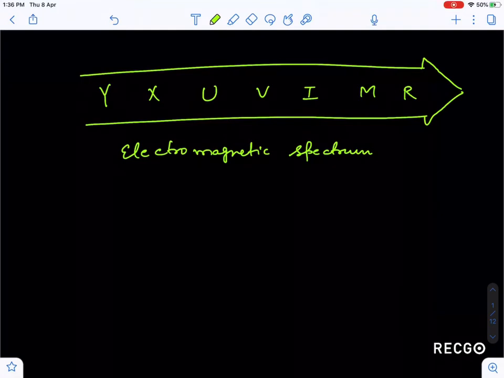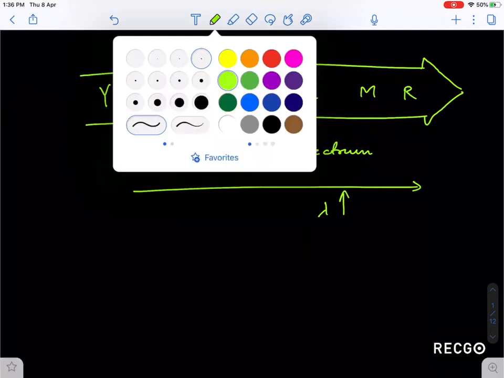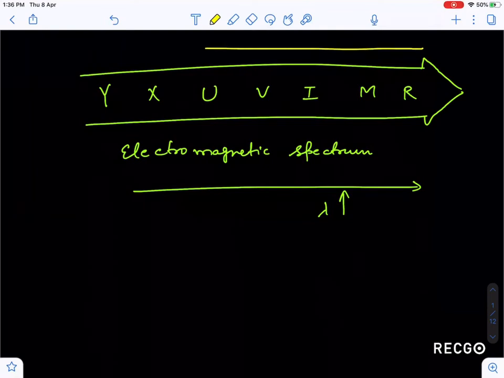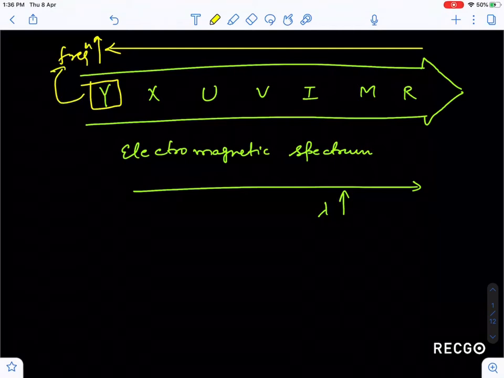Then in this electromagnetic spectrum, as you move from left to right, wavelength increases, which means if you move the other way, frequency increases. One question in NEET asked which of the following rays has maximum frequency. Maximum frequency is for gamma ray, and minimum wavelength is also for gamma ray.